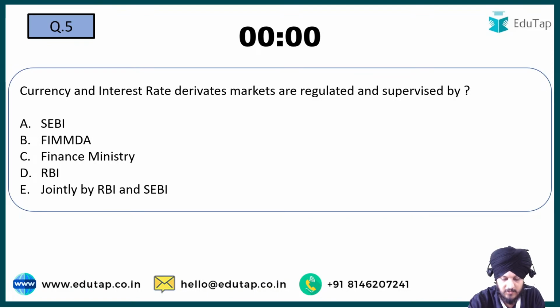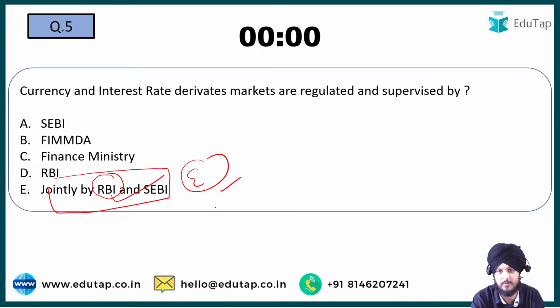Yes, I'm seeing your answers. Yes, as Nilesh has also written, the answer to this question number 5 is going to be option E. Fine, it is regulated by both RBI as well as SEBI. Primarily it is regulated by RBI if we talk about the currency and interest rate derivative market. But when the interest rate derivatives get exchanged, that exchange is under the purview of SEBI. So that is why we say that it is jointly regulated by RBI and SEBI, and E is going to be the answer to this question.